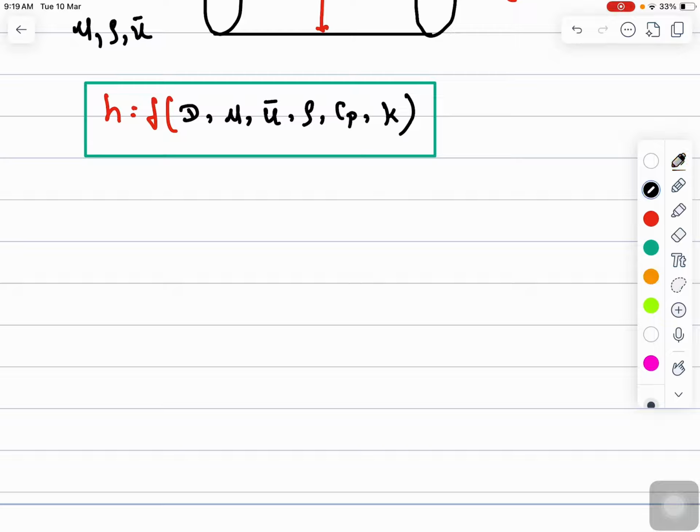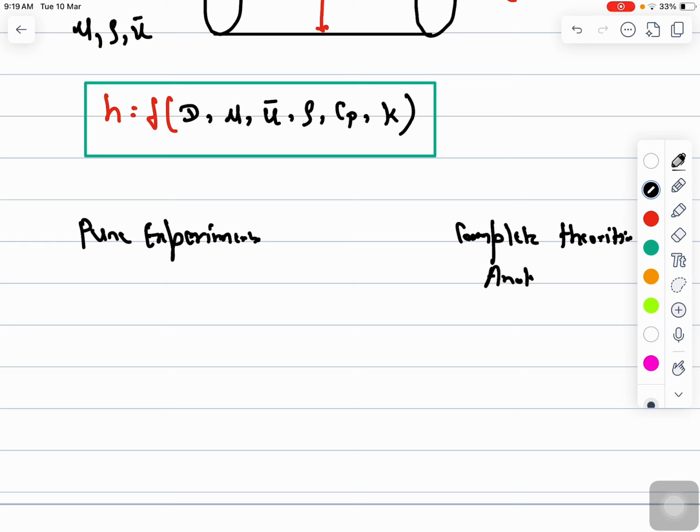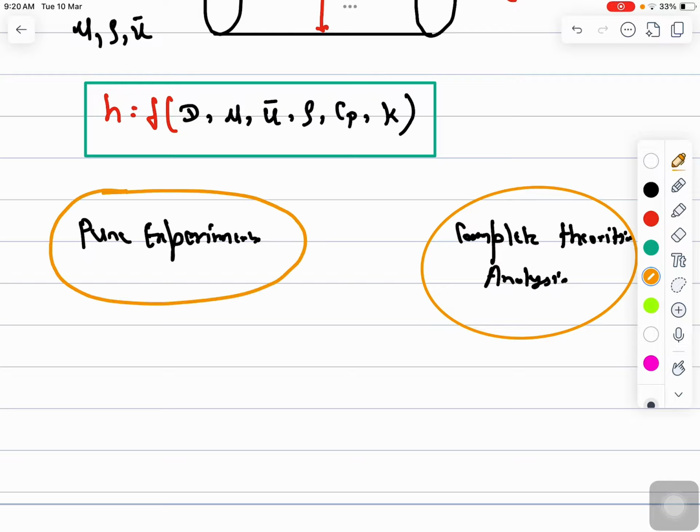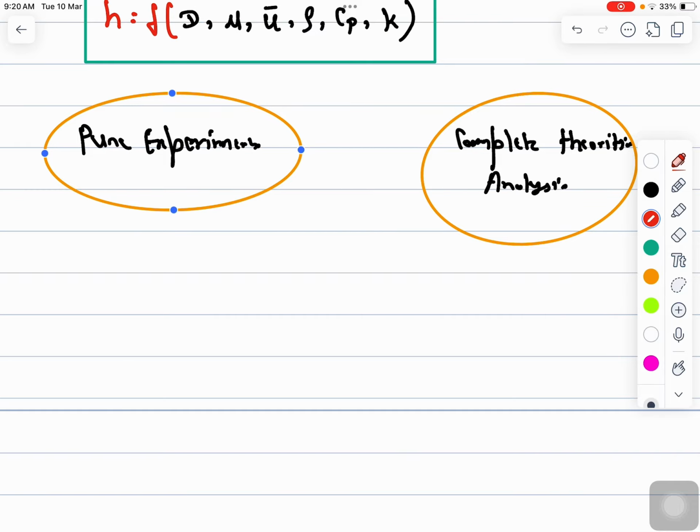If you have a pure experiment, and then there will be complete theoretical analysis, dimensional analysis bridges the gap between these pure experiments and the complete theoretical things.